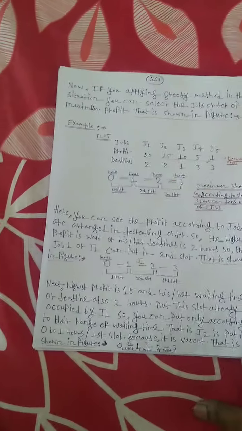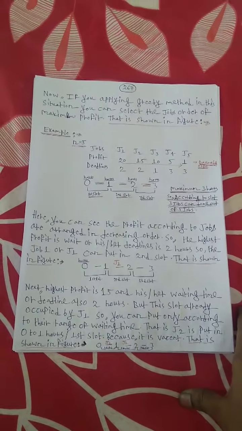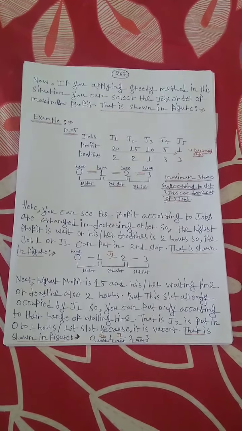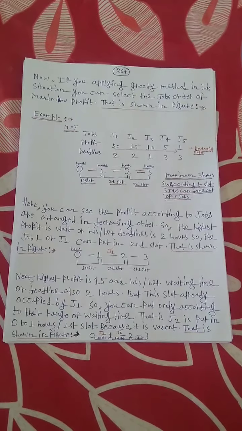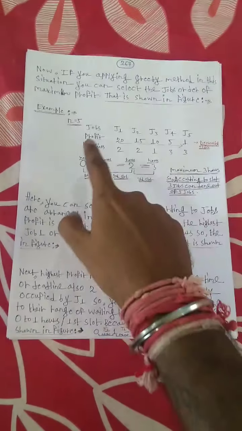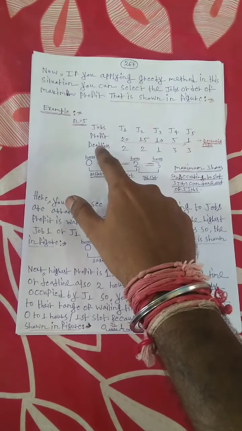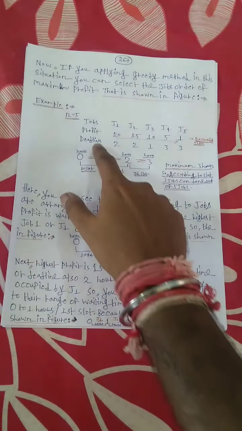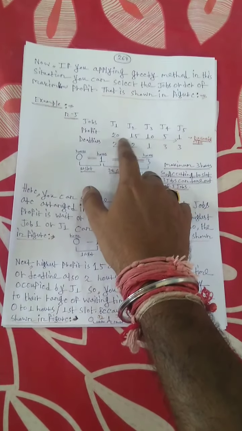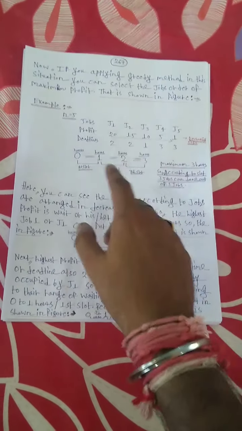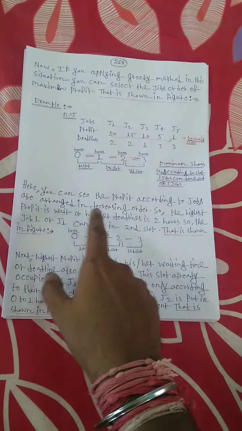Now if we apply the greedy method in this situation, you select the jobs in order of maximum profit. The job with the maximum profit is taken first. As shown in the figure, the profits are arranged in decreasing order: job 1 is 20, job 2 is 15, job 3 is 10, job 4 is 5, and job 5 is 1.